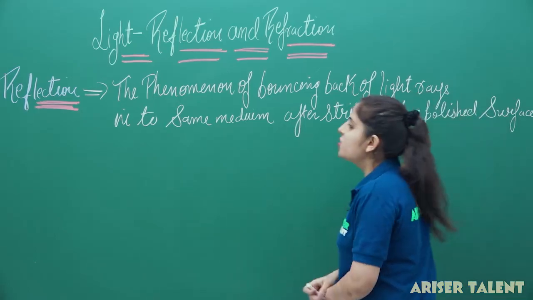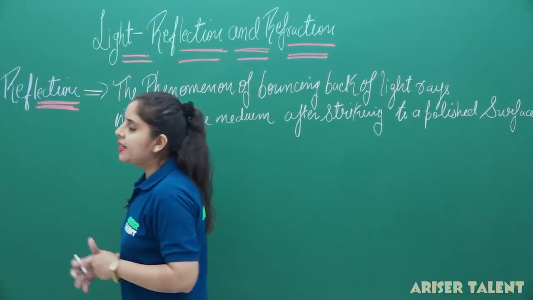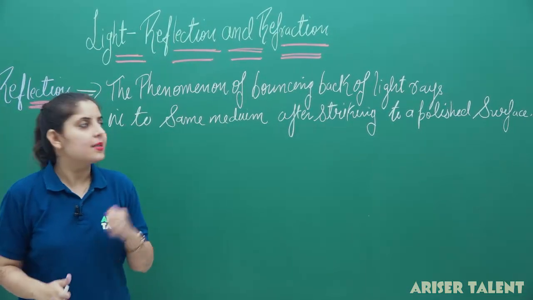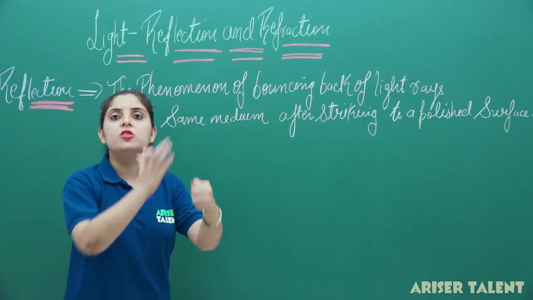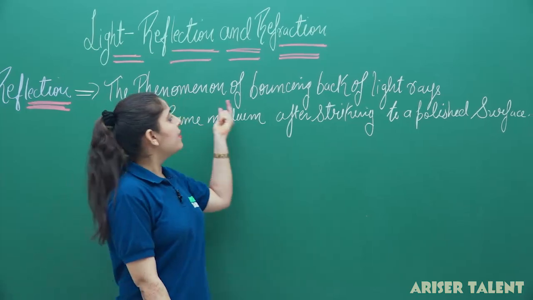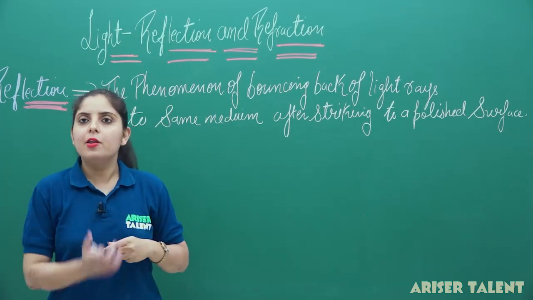It means when a light ray is incident on any polished surface, it strikes that surface and bounces back into the same medium, and this phenomenon is our reflection.